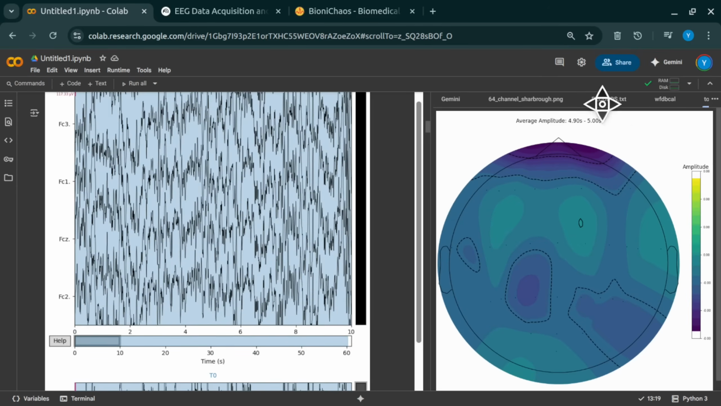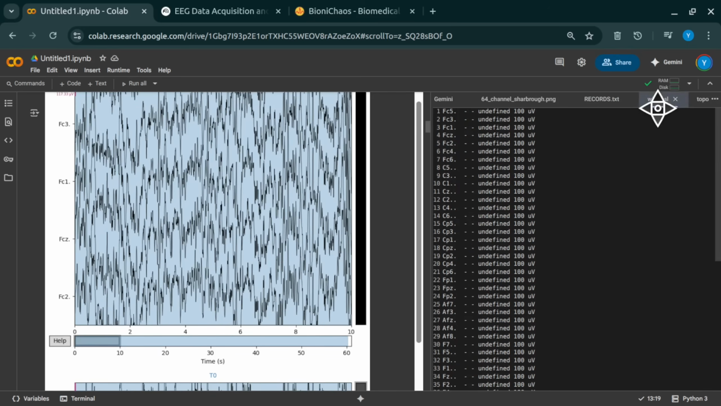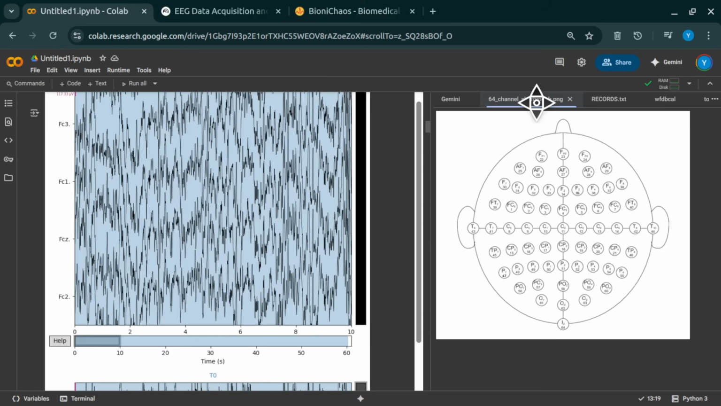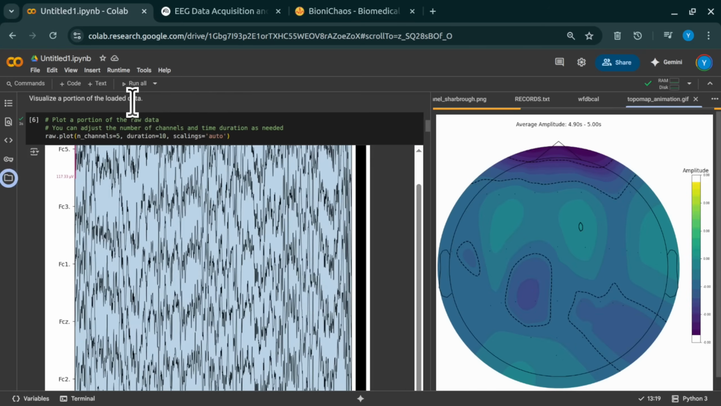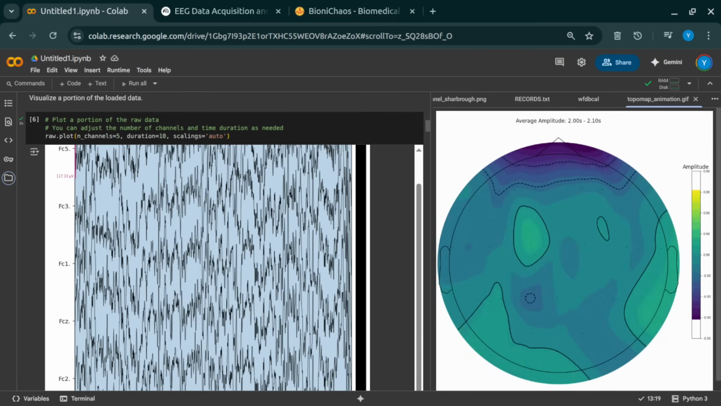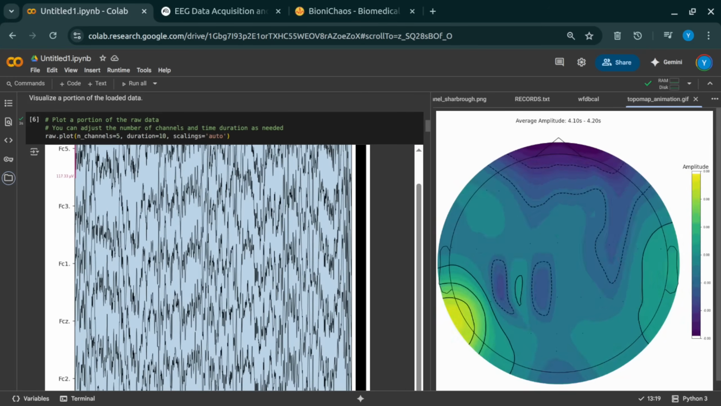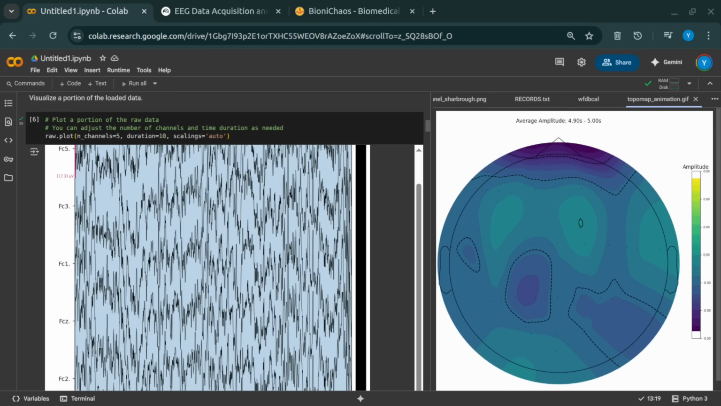But here's where it gets really interesting, and where our little detective story began. Alongside these EDF files, we found these companion files. They had the same name, but with a .event extension added on, like S012R02.edf.event. Okay, the plot thickens. What are these mysterious .event files supposed to do?